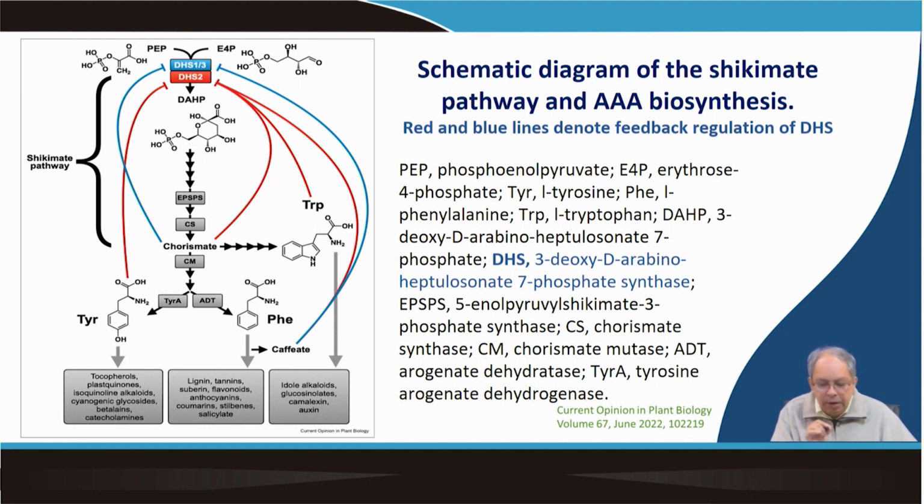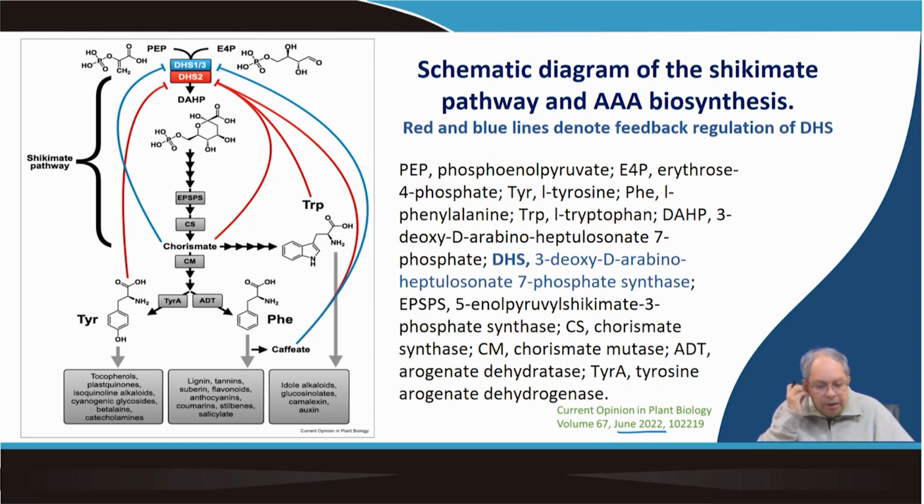Now, what I am showing here is from a review article published in Current Opinion in Plant Biology 2022. It focused on the shikimate-chorismate pathway, where the main regulation occurs at the very first stage, DAHP synthase, which is nowadays also called DHS. Different isoforms exist, like DHS1, DHS2, DHS3, and they play an important role in controlling the pathway.